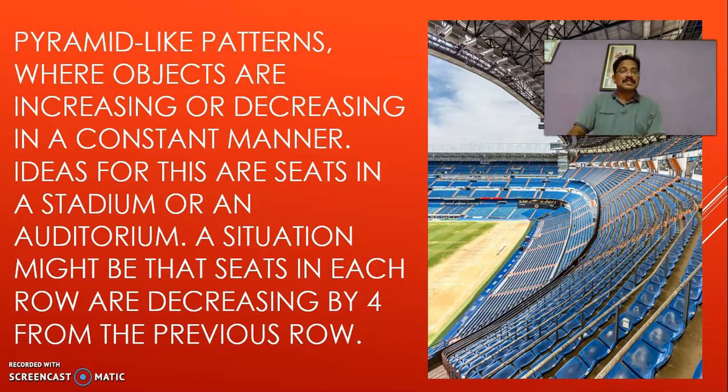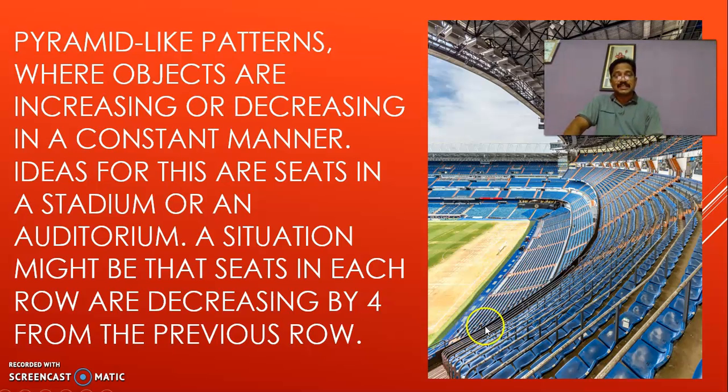Just observe this stadium. Here there is a cricket stadium. Now, of course, students are fond of watching cricket. They watch cricket through TV channels, but they enjoy watching the cricket match in stadiums. When you observe the different galleries, see here, this is one gallery, this is another gallery.